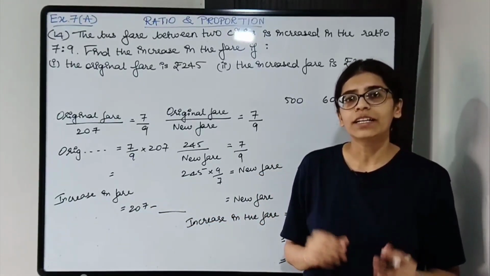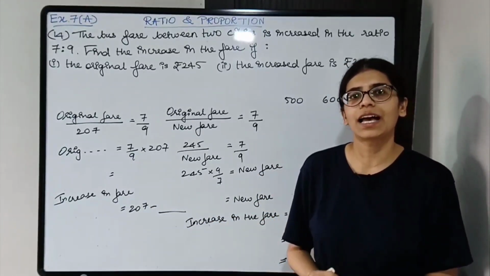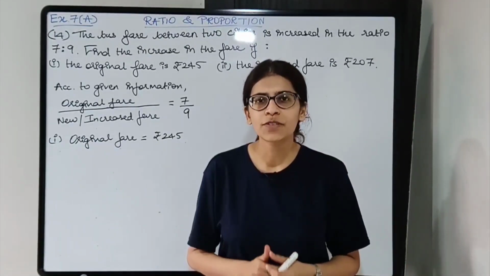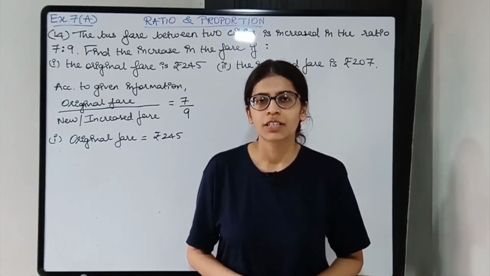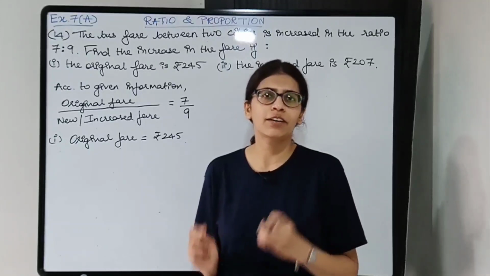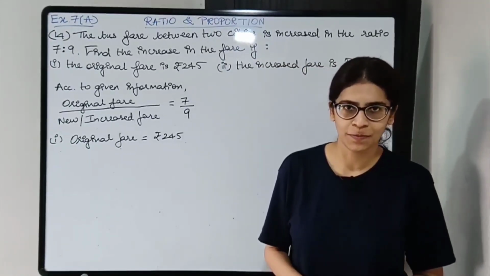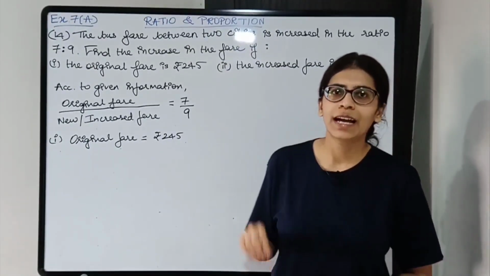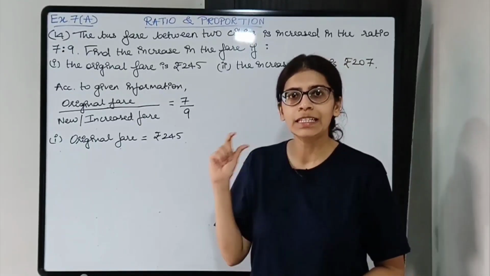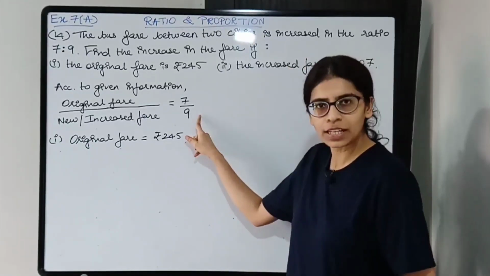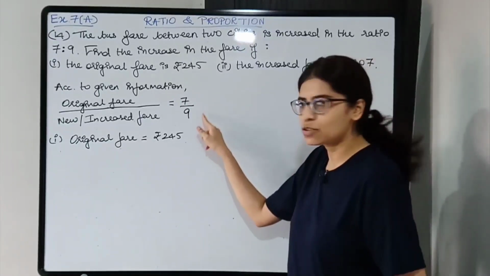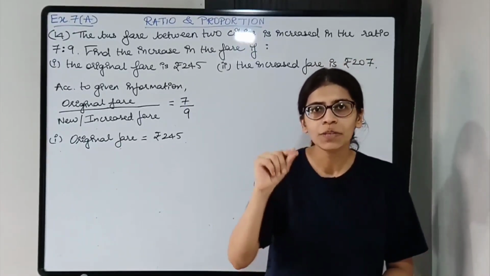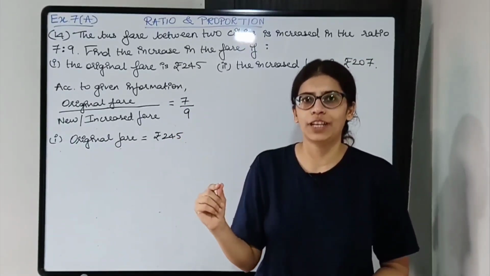So let us now write down with proper steps and then solve. First we'll write down the given information. Now students, be very careful with ratio sums. Over here you are told that the increase in the ratio is 7:9. We know that the ratio is 7:9. Now where will be the original fare and where the new fare?